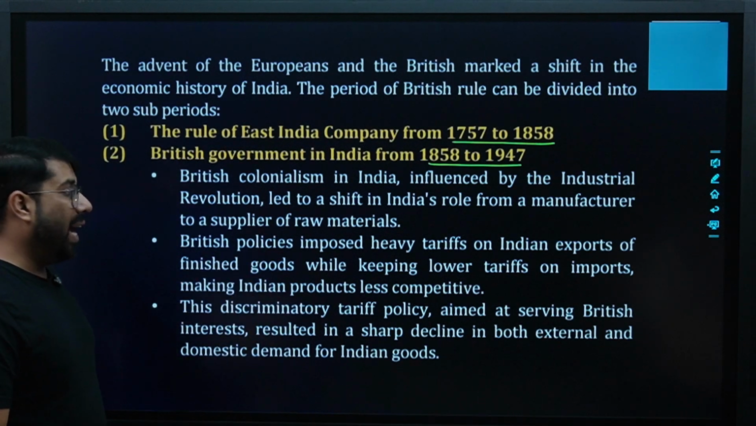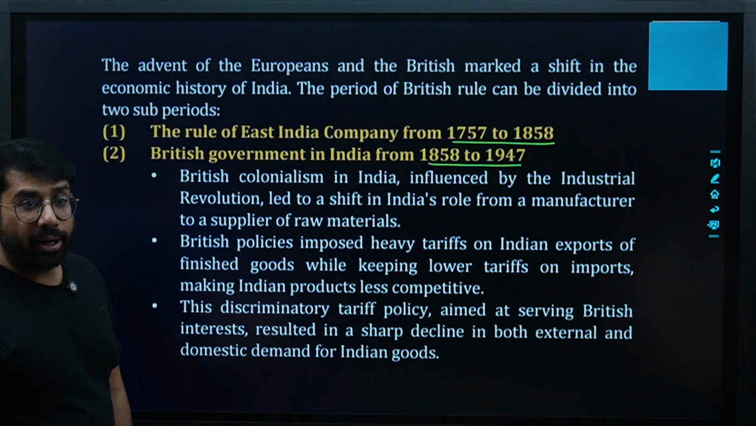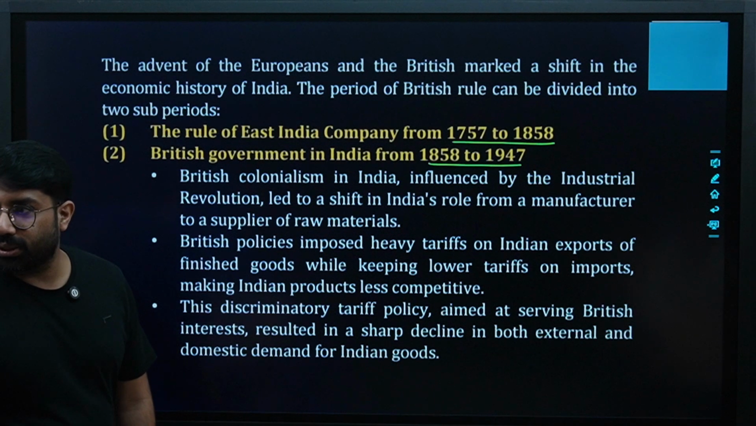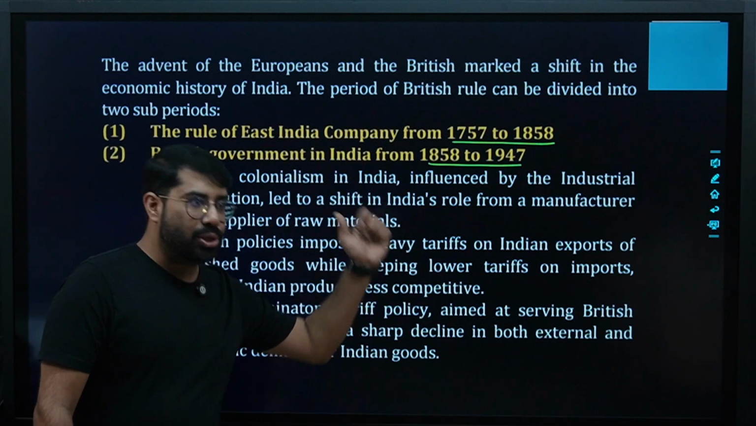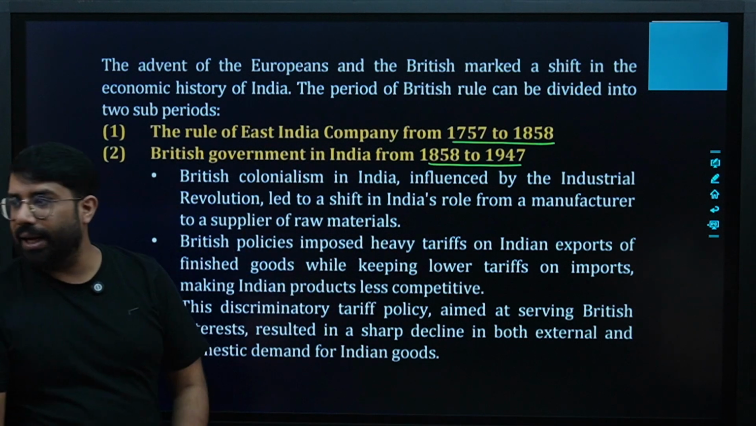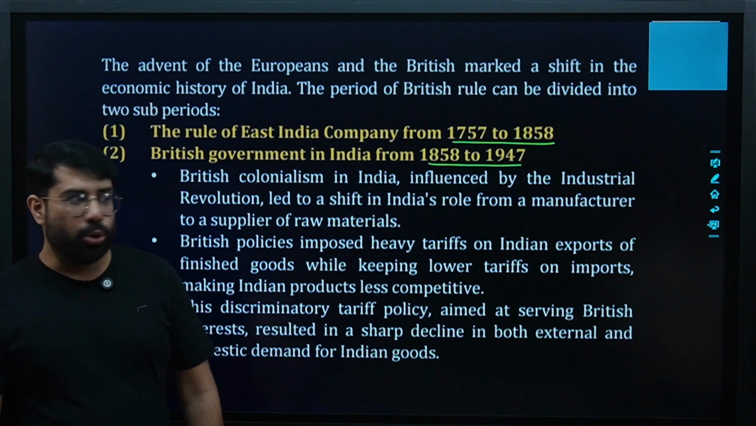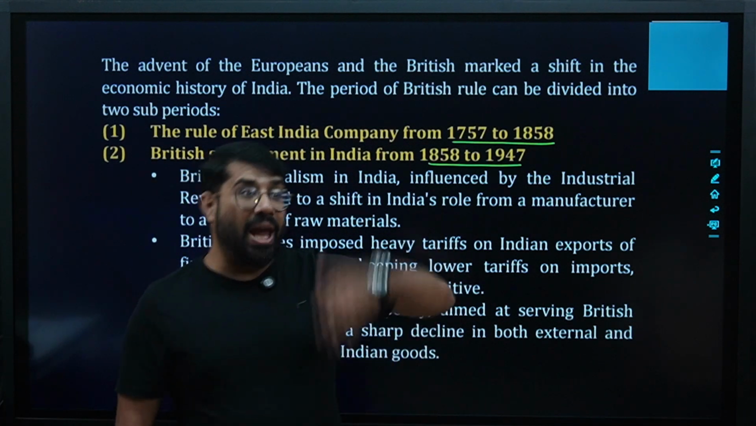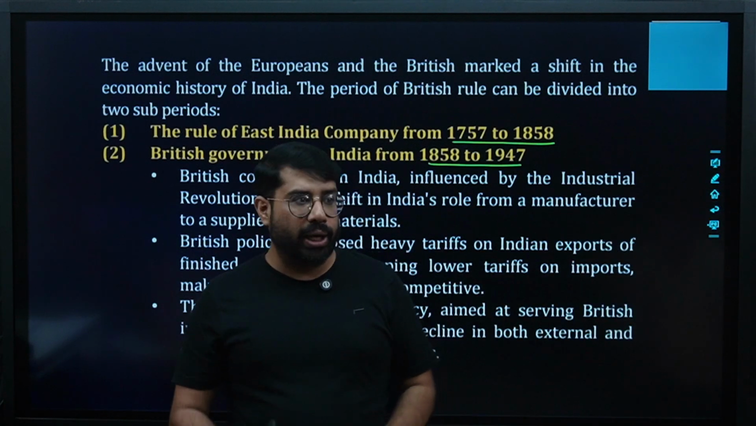British policies imposed heavy tariffs on Indian exports of finished goods while keeping lower tariffs on imports, making Indian products less competitive. All of you understand what tariffs are? So there were heavy tariffs on exports and very low tariffs on imports. Getting the point? When we exported, we had to pay more, but when we imported, we paid less. That was again a problem.